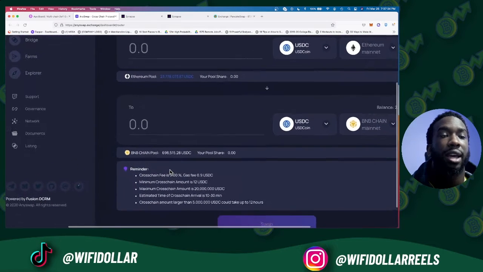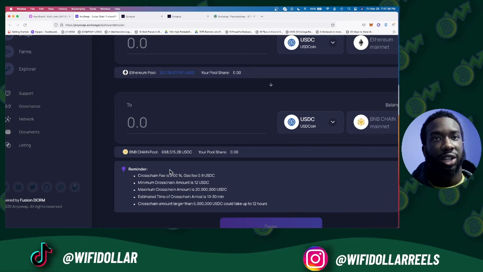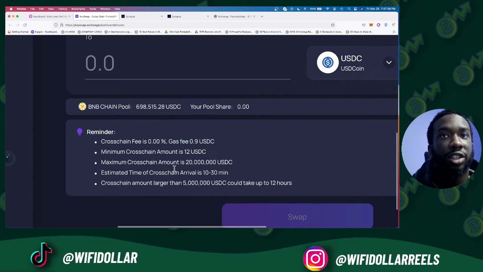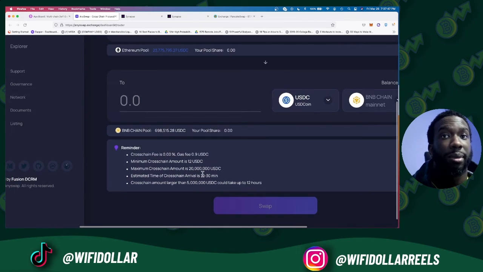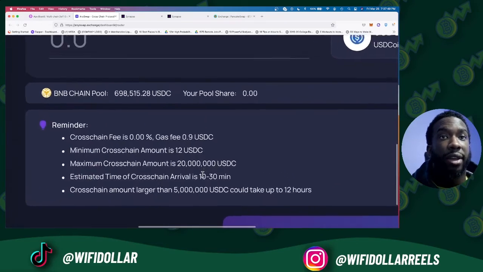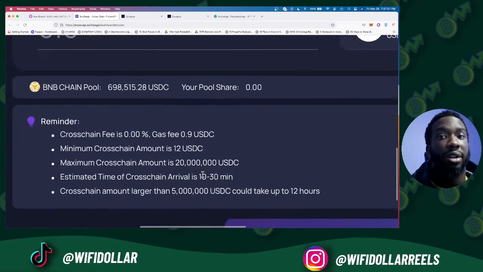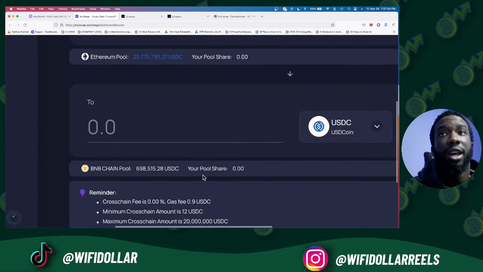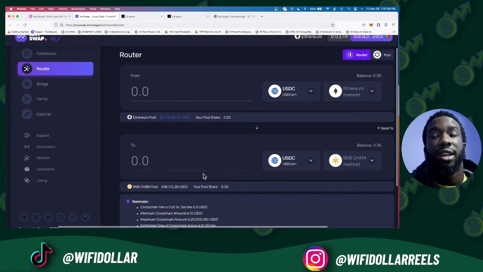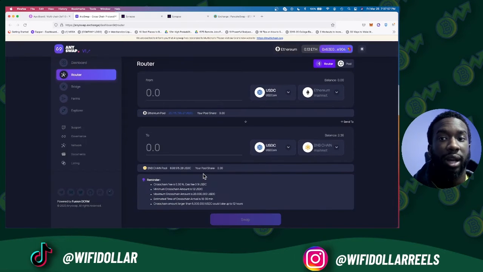You're not going to pay $15 for a transaction. As you see here, the fee shows $1, a minimum of $12, a maximum of $20 million, and it will take about 10 to 30 minutes. All of the information is right there underneath. Everything's pretty easy, pretty simple. That's why I like some of these newer layer one blockchains other than Ethereum that have very low fees.